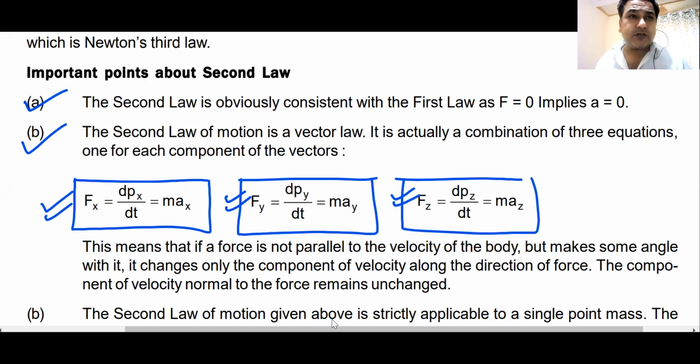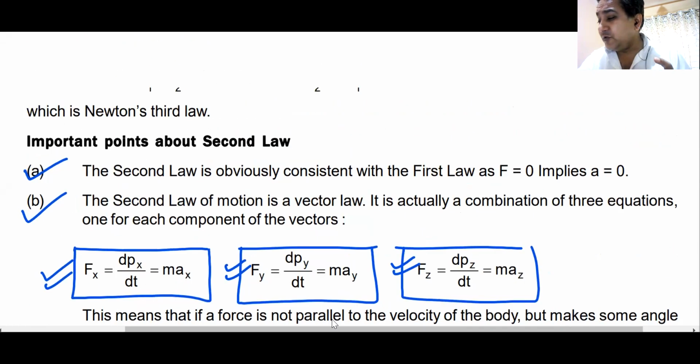And remember, sometimes it might happen that the net force on the particle is not zero, but its component along any direction is zero. The momentum remains constant in that direction. Law of conservation of momentum. You can also understand law of conservation of momentum from here, from Newton's second law.